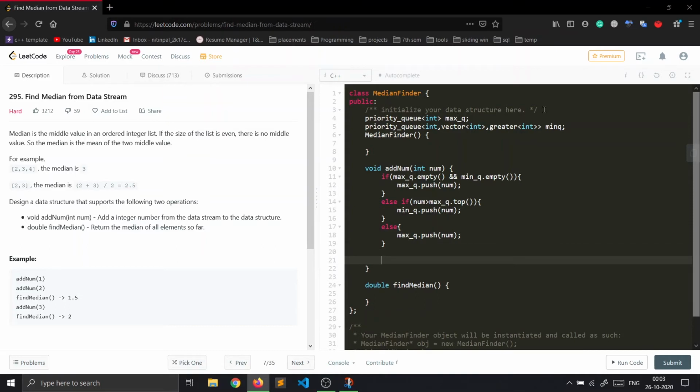Now we just have to check if the difference between the size of max queue and min queue is greater than 1, then we have to make some changes.